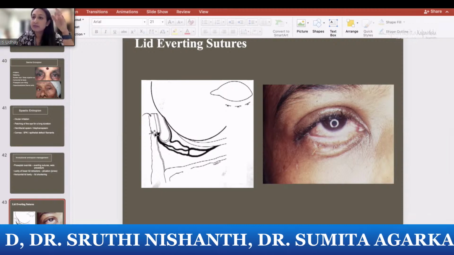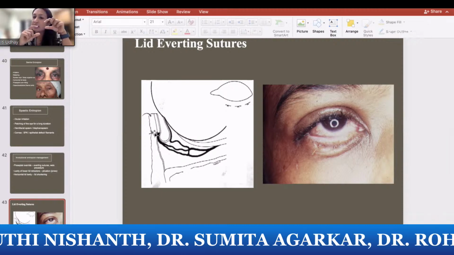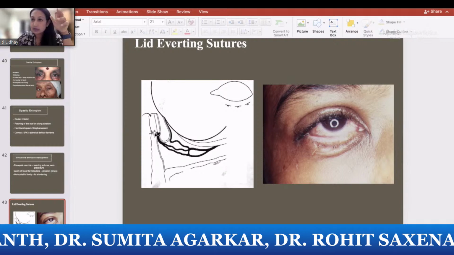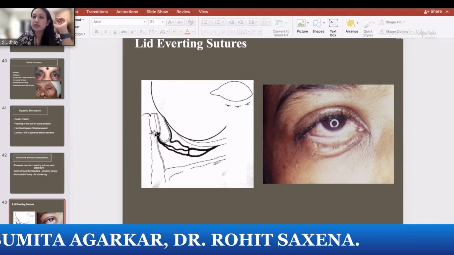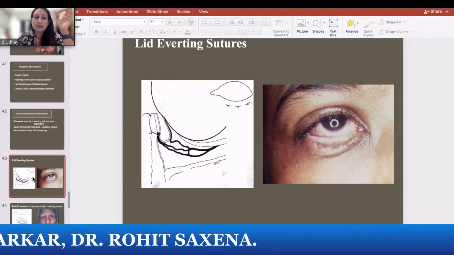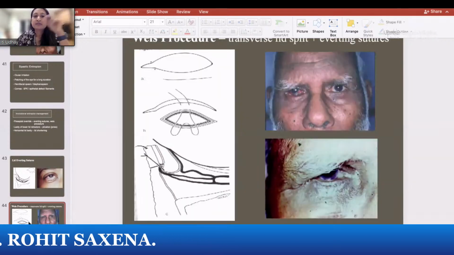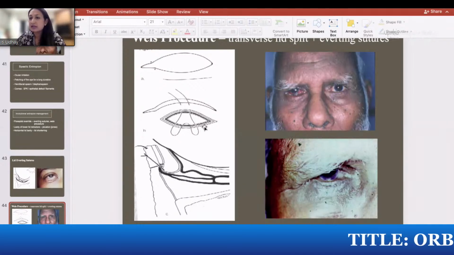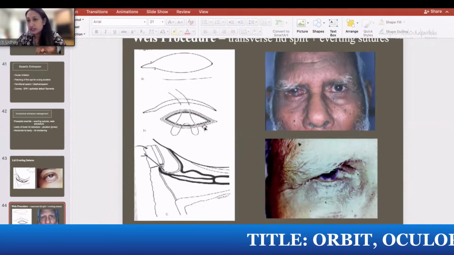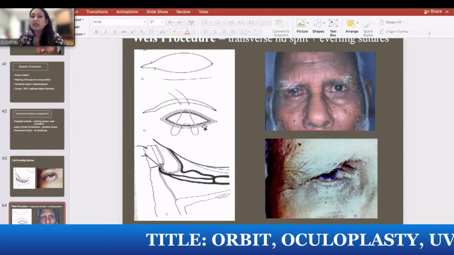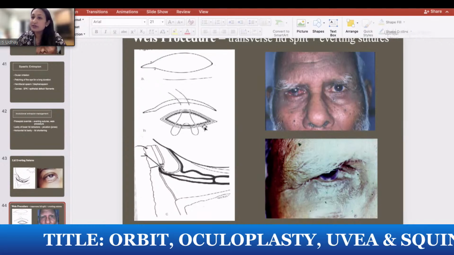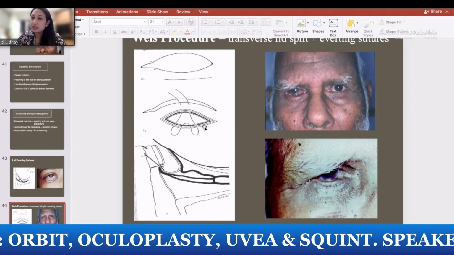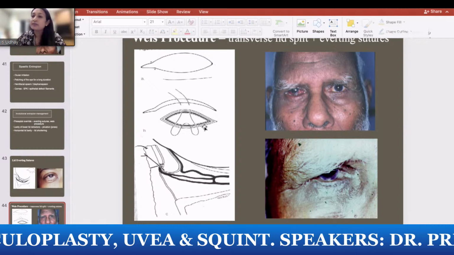the lid margin. This creates a scar pathway along the suture and prevents this overriding of the preseptal over the pretarsal orbicularis. And the other procedure is the Weiss procedure. Again, this is abandoned now because it creates a very bad scar, and very often you have an overcorrection. That is, you land up with an ectropion, and that ectropion is very difficult to treat because now you have a very thick, full thickness scar in the infraciliary area.